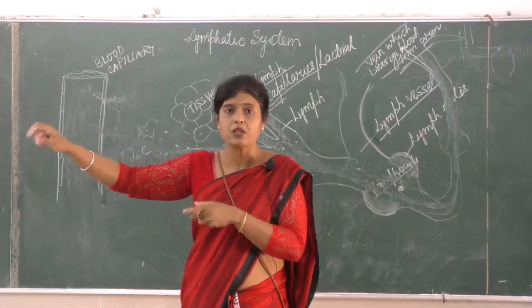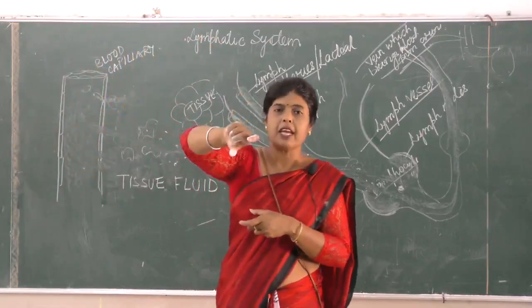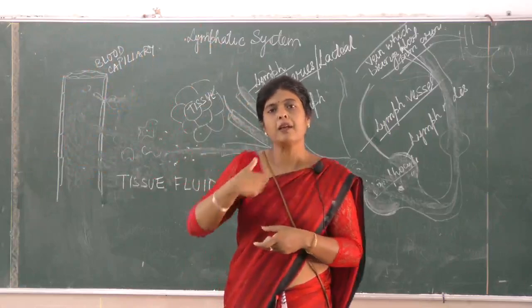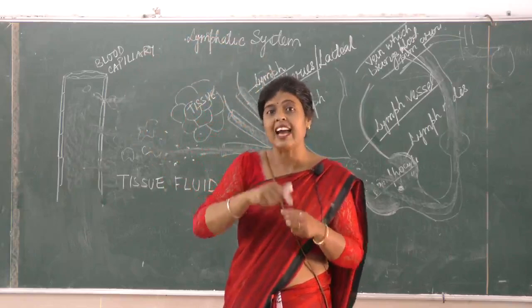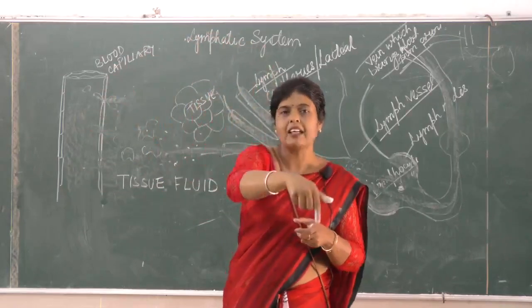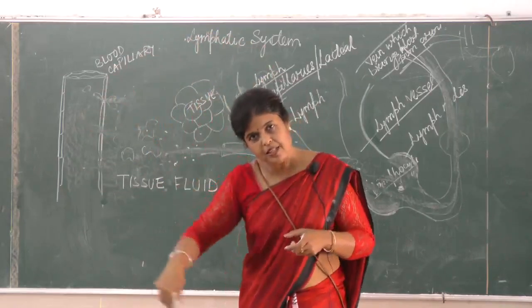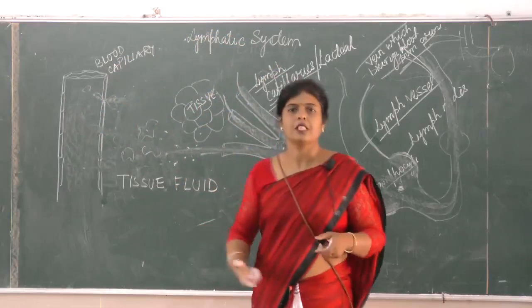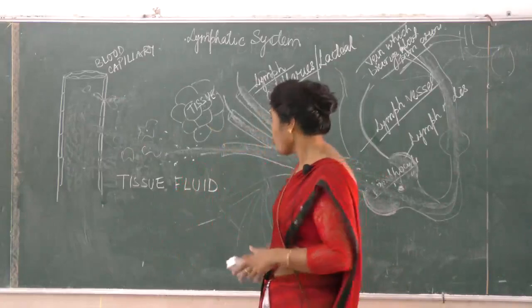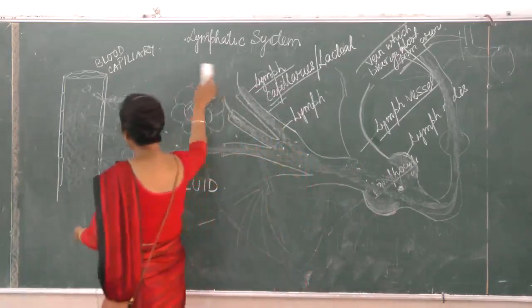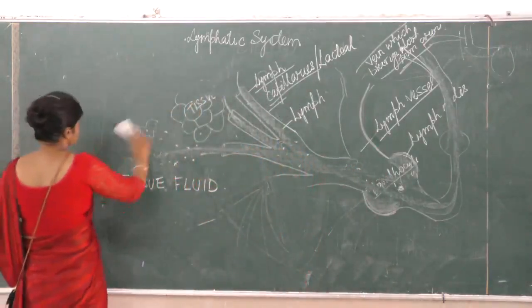which will go and join the vein. The vein brings blood from the arm, and once the lymph joins the vein, the vein carries it along with the blood. The lymph is back into the blood again, into the circulation again. So this process continues. So this is what lymph is. Now, a few more terms. There are some lymphatic organs in our body.